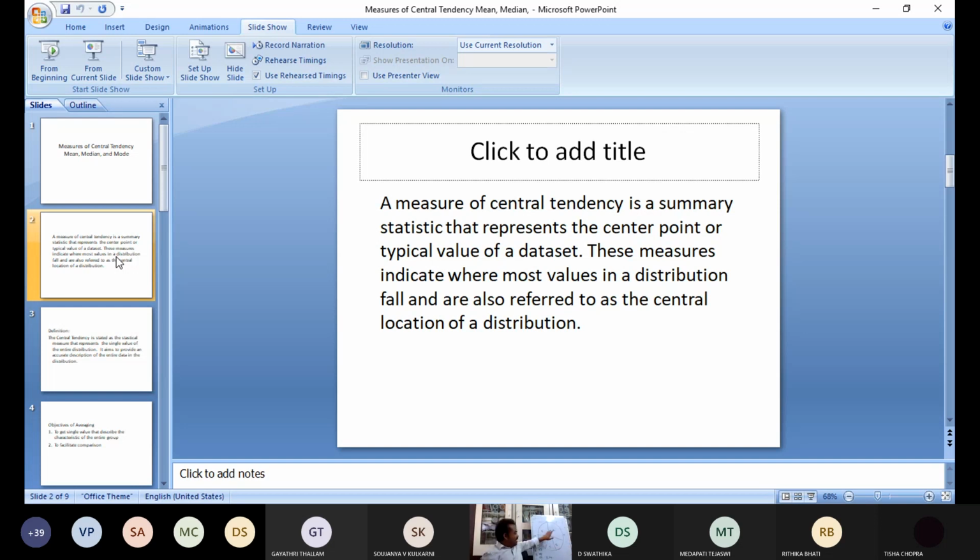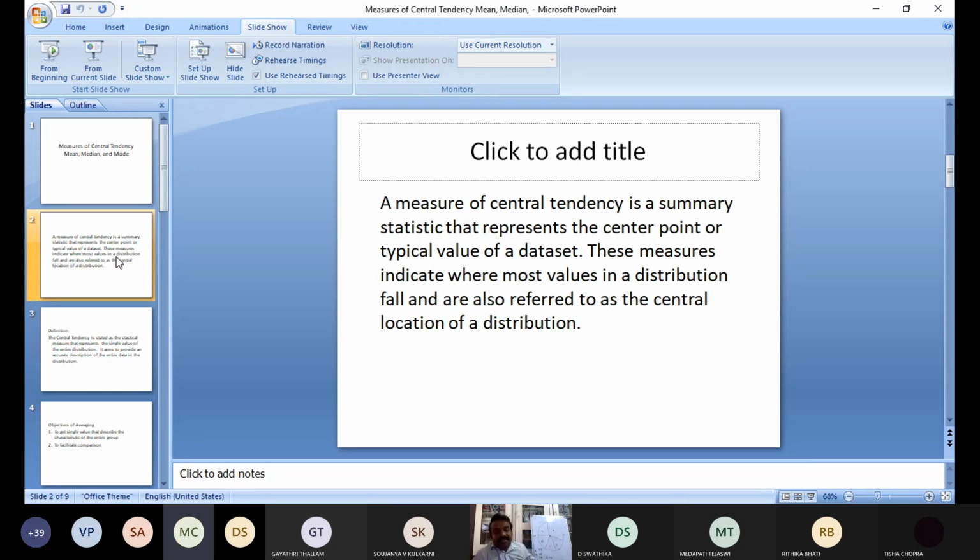Whatever the distribution may be, here 1, 2, 3, 4, 5, what is the central value here? How many sections are there in the previous problem, in the pie chart? 5 sections: A, B, C, D, E. Correct?